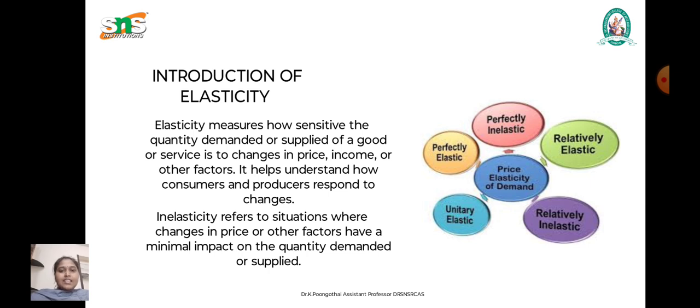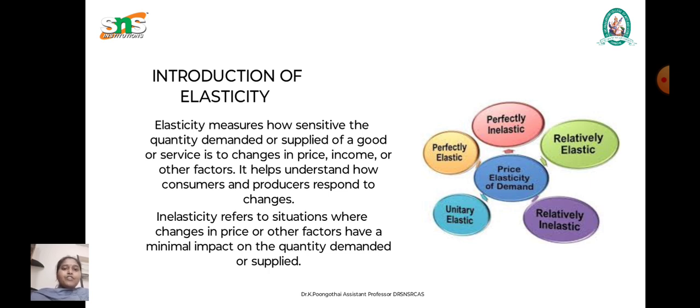Elasticity means how sensitive the quantity demanded or supplied of a good or service is to changes in price, income and other factors. Next one is inelasticity. It refers to the situation where changes in price or another factor have a minimal impact on the quantity of demand or supply, that is known as inelastic demand.